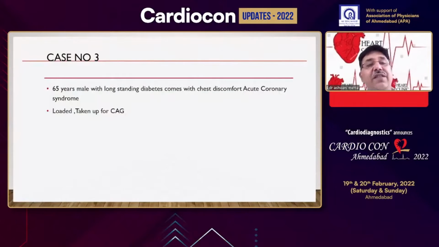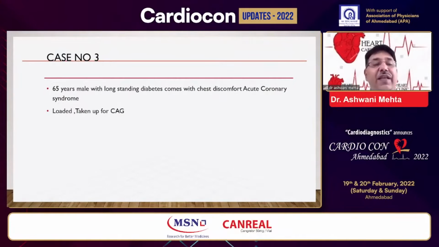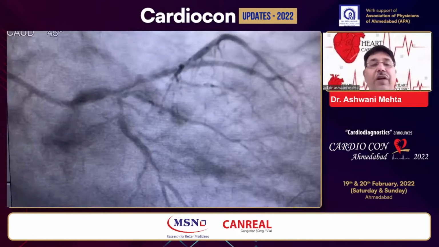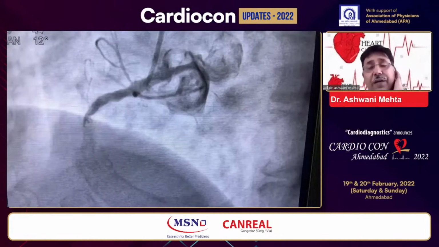Another case, a 65-year-old male, long-standing diabetic, came with chest discomfort, ACS. He was loaded and taken up for coronary angiogram. This is the angiogram. Look at the triple vessel disease. Look at the left main, LAD, proximal circumflex. The RCA was the culprit.